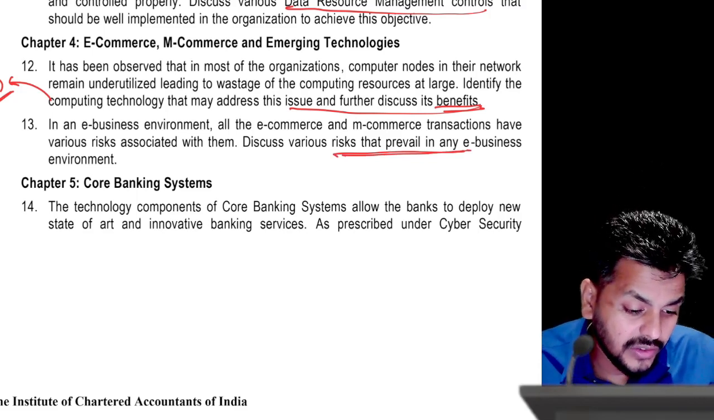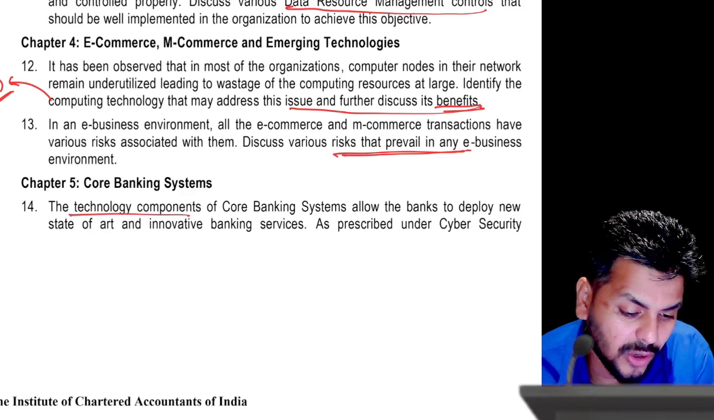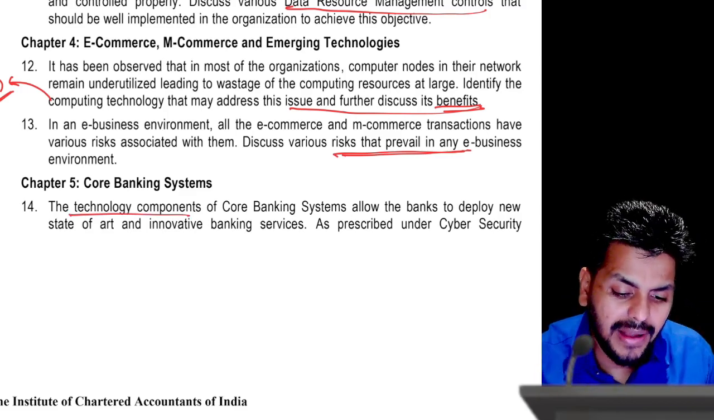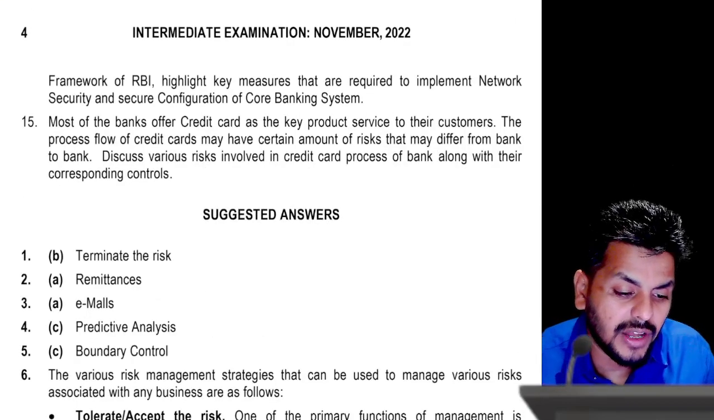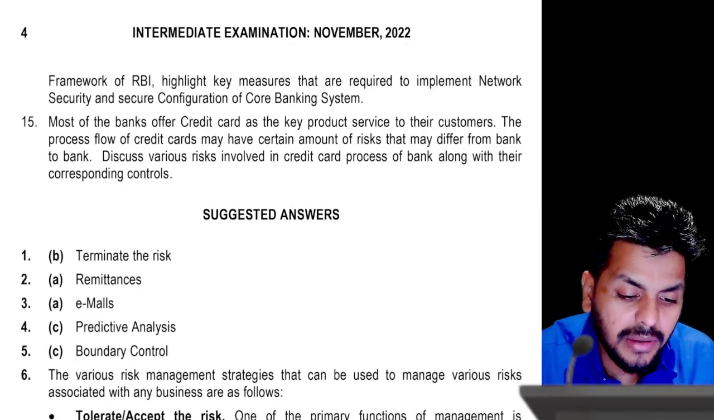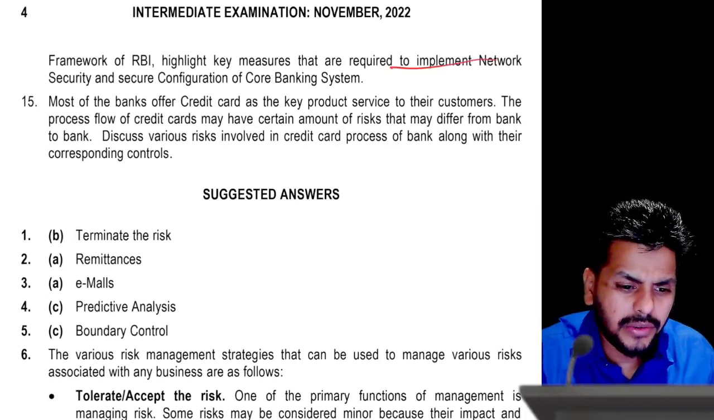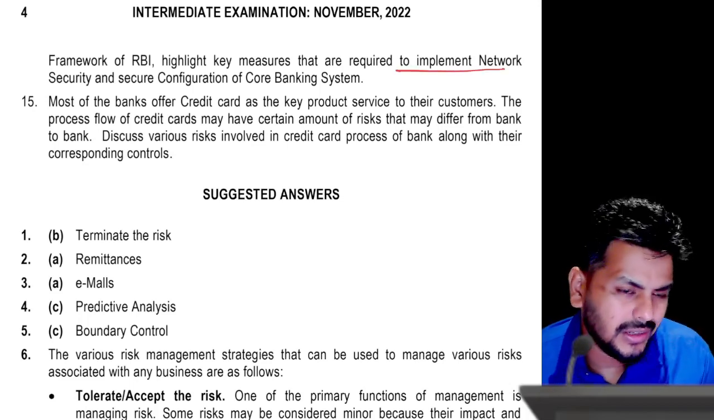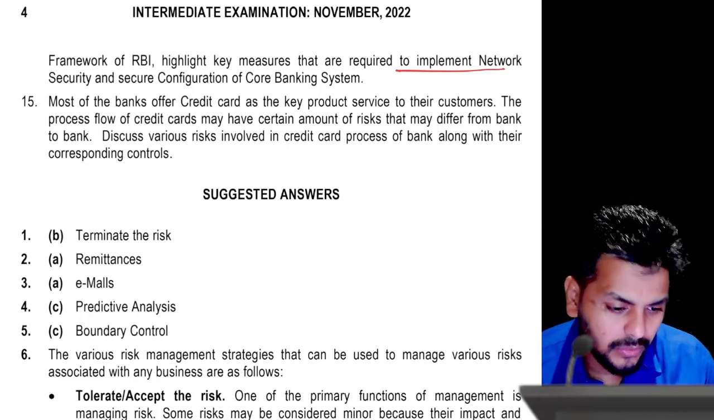What are they asking in core banking? Technology components of core banking allow banks to deploy, meaning to put in use, state-of-the-art and innovative banking services as per the cyber security framework of RBI. Highlight the key measures that are required to implement. Though that is a little big question, in terms of content it's a straight question out of the book. A list of points are there which I'll show you.